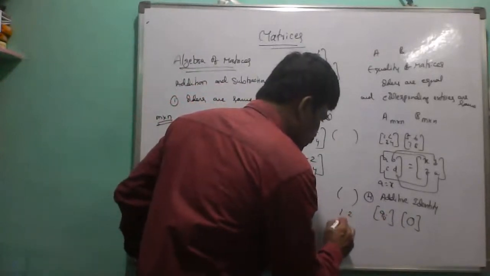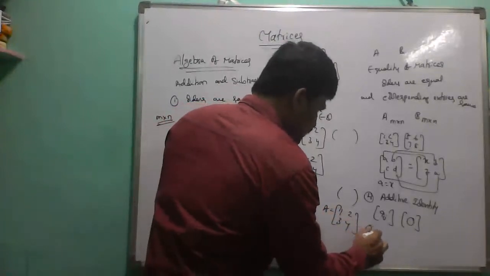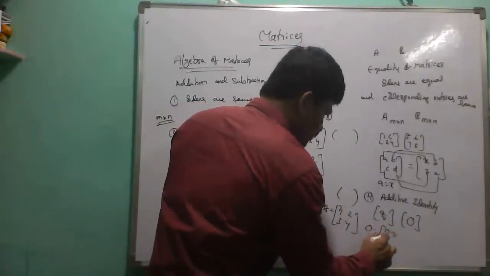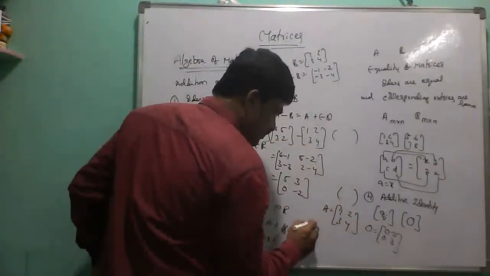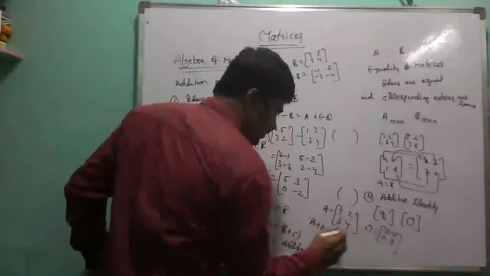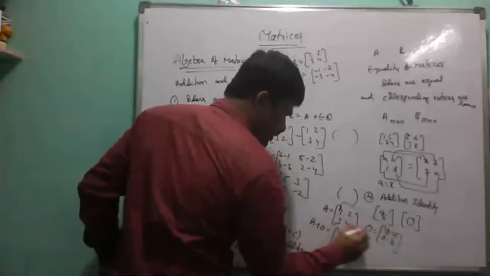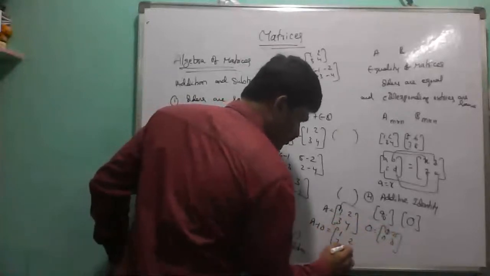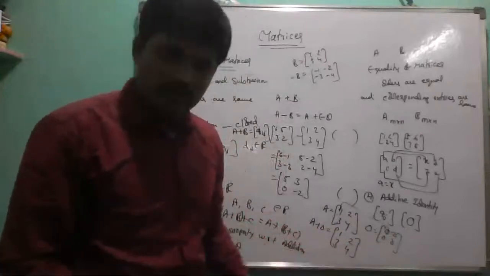Suppose we take 1, 2, 3, 4. This is capital A. Here the null matrix can be taken also of the same order: 0, 0, 0, 0. Here we observe the sum of the corresponding elements, that means A plus O. A plus O equals 1 plus 0, 1, 2 plus 0, 2, 3 plus 0, 3, 4 plus 0, 4. We observe that A plus O is 1, 2, 3, 4.